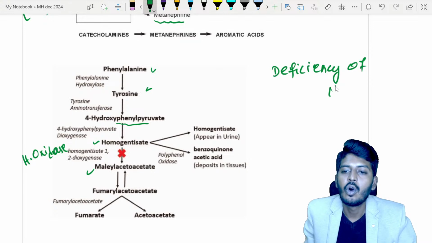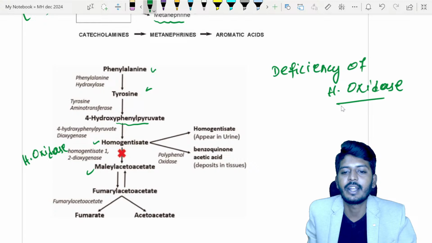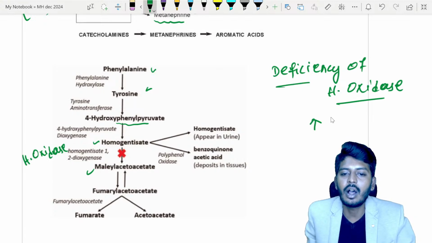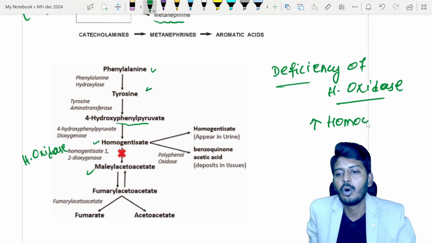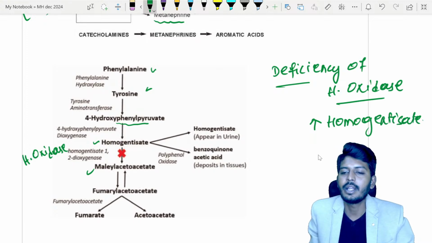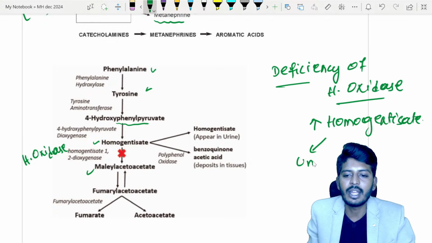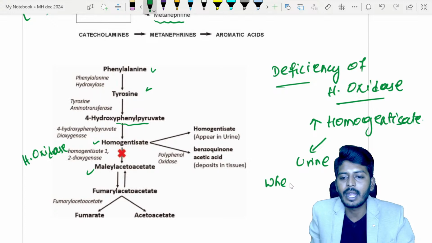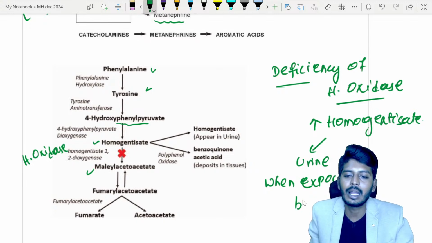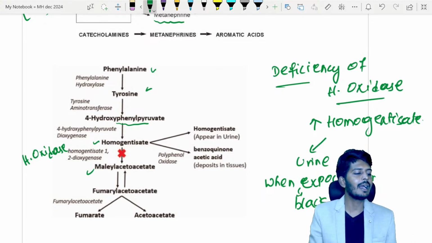Deficiency of which enzyme? Homogentisate oxidase. If there is a deficiency of homogentisate oxidase, there is an increase of homogentisate. If there is an increase of homogentisate, it automatically enters into the urine. When this urine is exposed to air, it will turn into black colored urine.